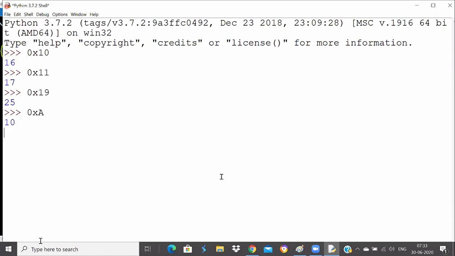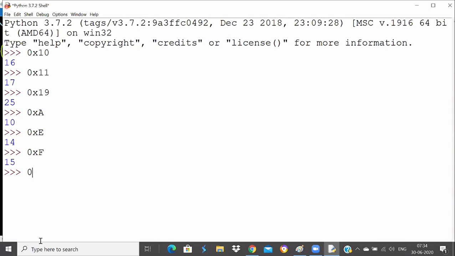0xa is 10, very good, because we know that A value is 10. 0xe is 14, very good. It will be 14 because 0xf is 15. The last value is 15. It is from 0 to 15 actually, but you cannot represent 10 and all, right? You cannot write 0x10. That cannot represent 10, that will be 16 only. Okay, now it will be 15, perfect, because 0xf will give you 15.